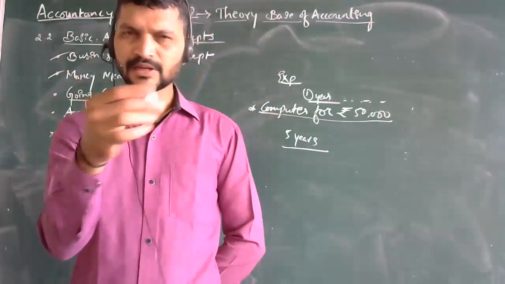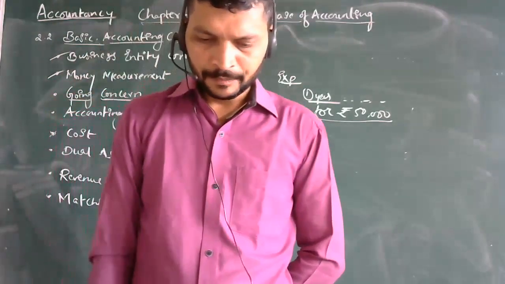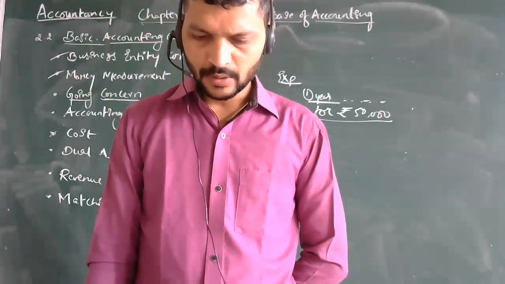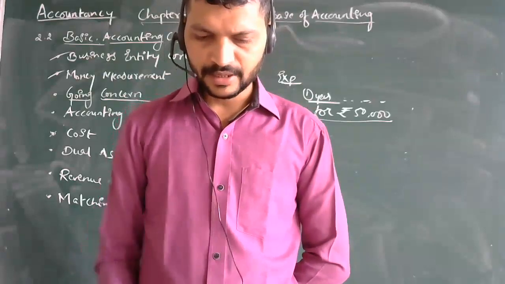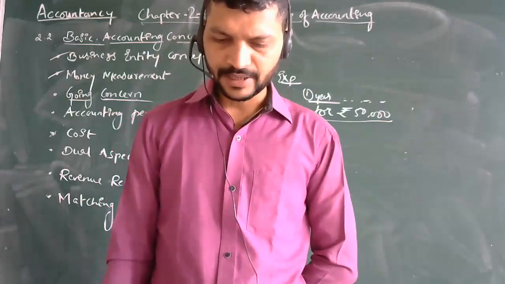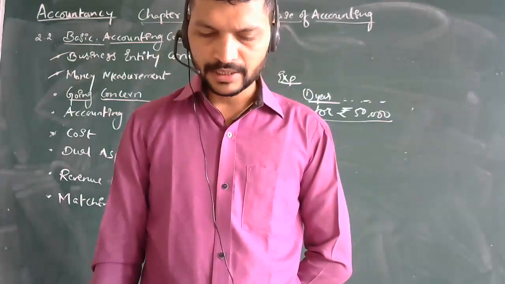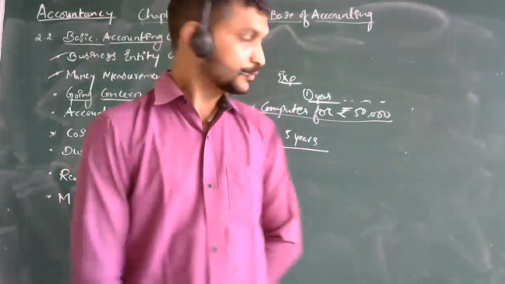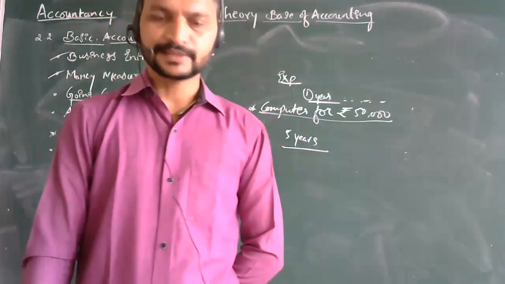Let me highlight an example. For a personal computer of some rupees 50,000, what we are really buying is the service of the computer that we shall be getting over an estimated lifespan of 5 years. That is, we will be using it for 5 years.